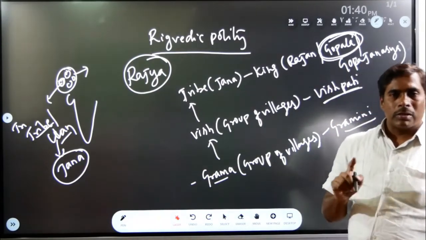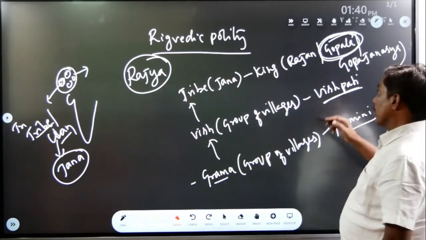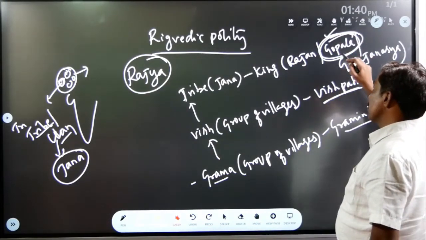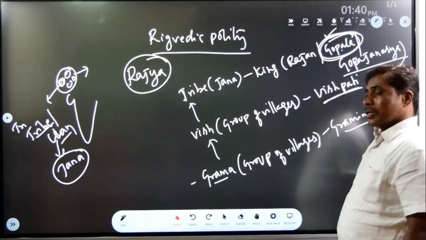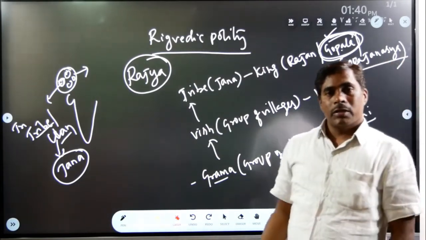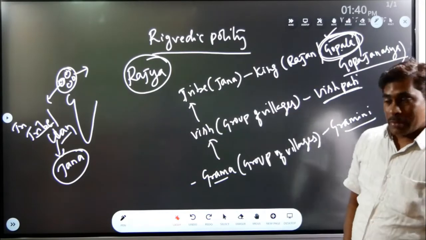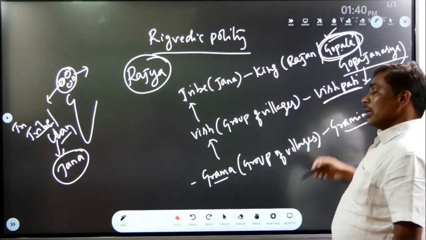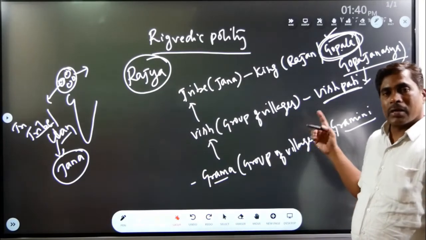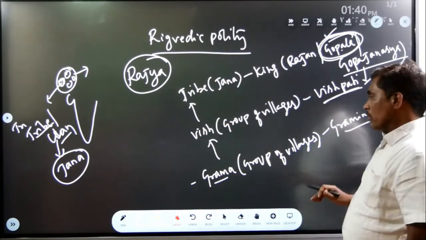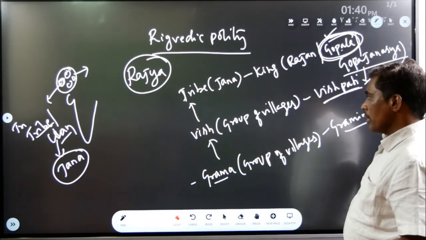The king's first duty was to protect the cattle of the tribe, hence he was called Gopala. He was called Gopajanasya, also Gopati Janasya, meaning that in the Rigvedic period the king fought for cows, not for territory.